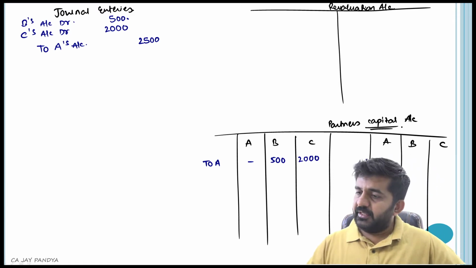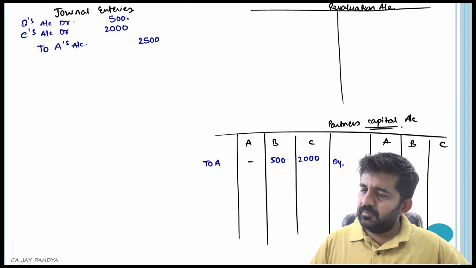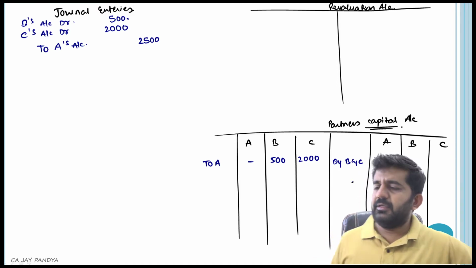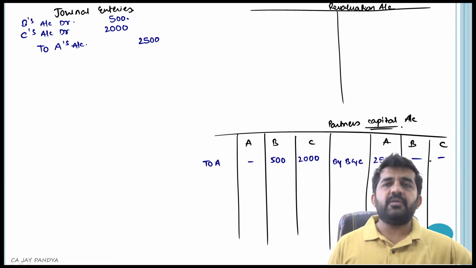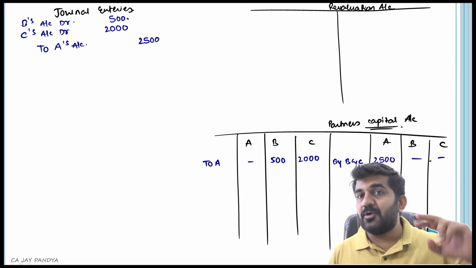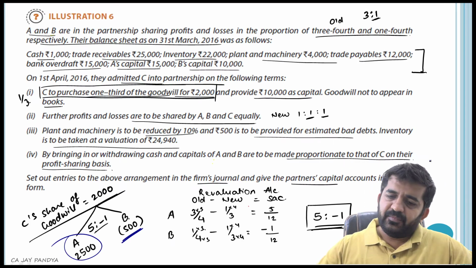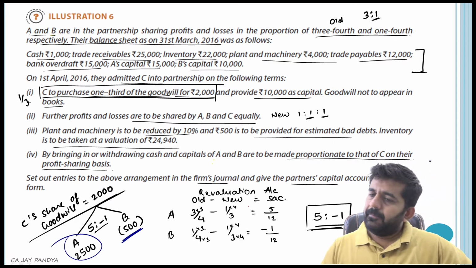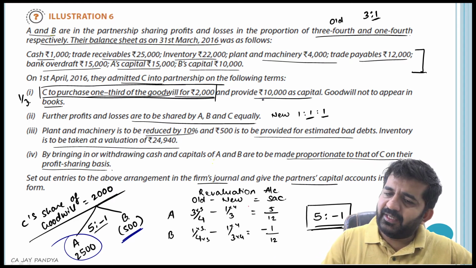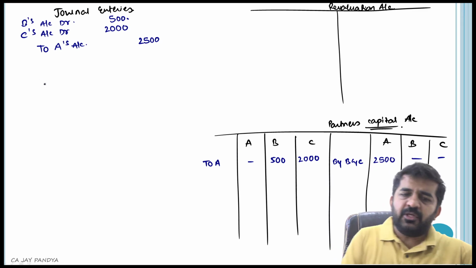A's account credit is 2500, by B and C is 2500. Is it right? This is the entry for goodwill, because of the old partners, only one is sacrificing, one is actually gaining. And provide 10,000 as capital. So C will be bringing in capital.